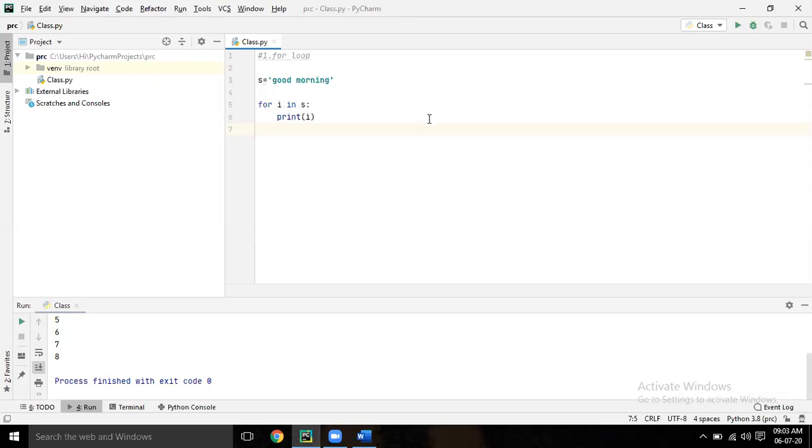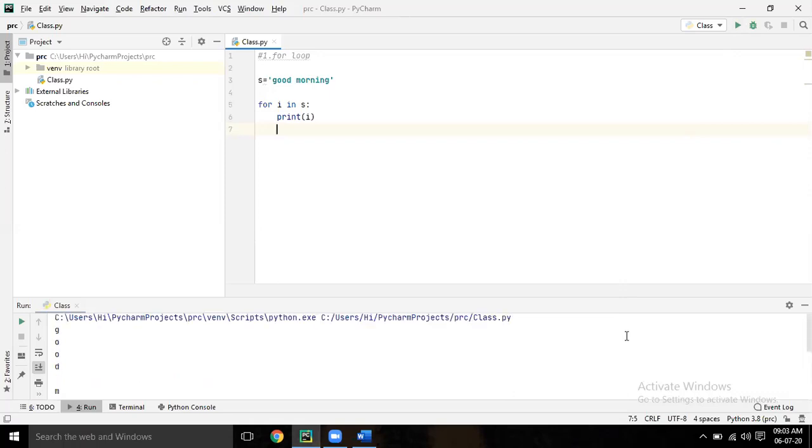I in S means the first time the cursor will go to the starting position in S. S means good morning. Now the cursor will be on the G, and it will move one by one, then O, then D, then space, till the end. Till it is complete, it will end. Now run it. You will come to know.